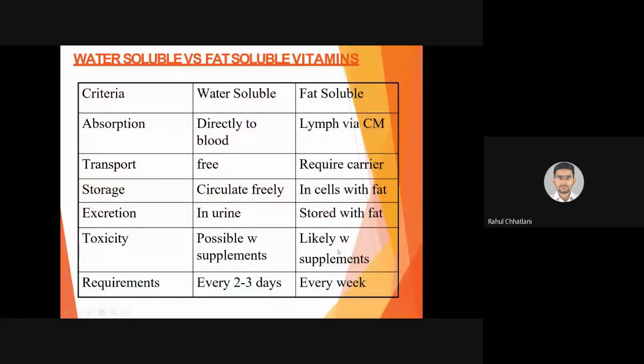So, what are the differences between the water soluble and fat soluble? આ બંને વચ્ચે difference શું છે? So, absorption. First, water soluble directly blood માં વયા જશે. Yes, but fat soluble have to pass through the lymph via the cellular metabolism. એટલે કે પહેલા digest થશે, પછી metabolize થશે, transport થશે liver માં cellular metabolism થશે, and after that only they can be transported. Yes, water can be directly absorbed in the blood, and with that these vitamins will already be in the blood.